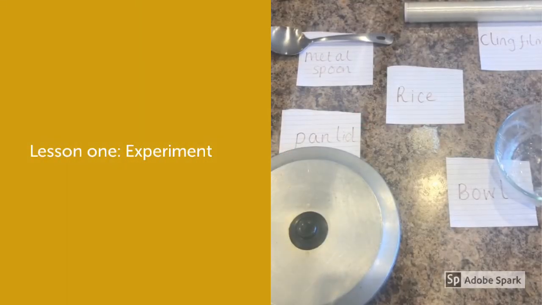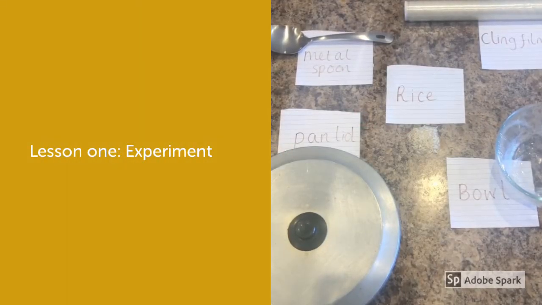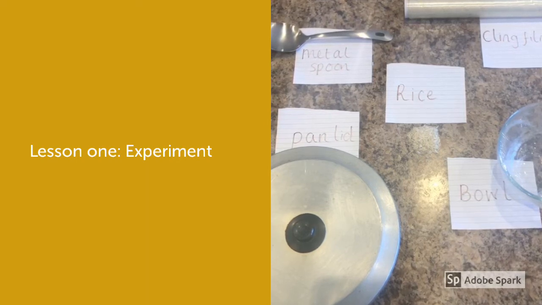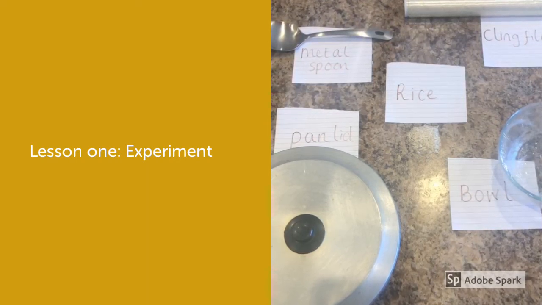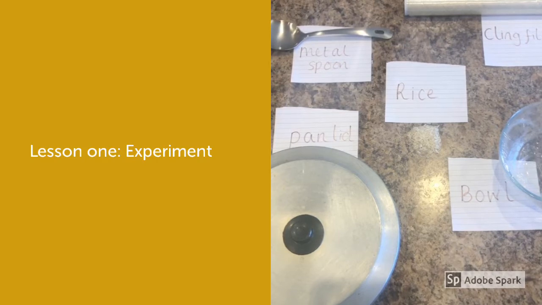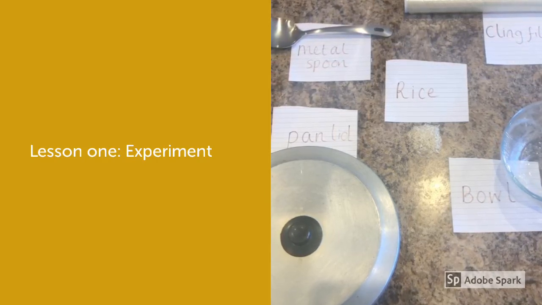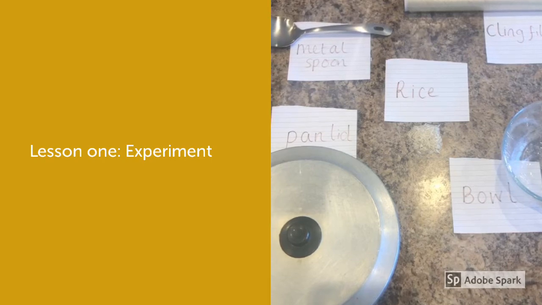In Lesson 1, many of you may have carried out the experiment. Why did the grains of rice vibrate? Well, you would have seen the grains of rice vibrating on the cling film. This is because sound is created by vibrations. These vibrations travel through the air as a sound wave.